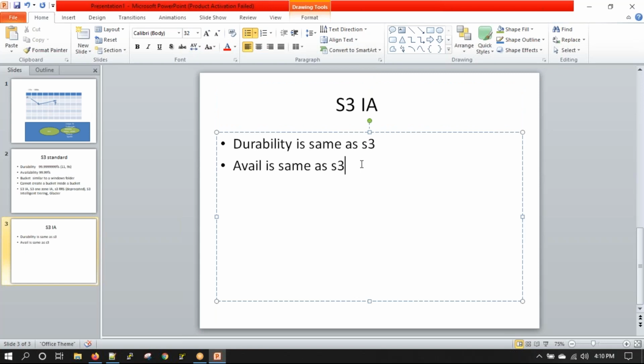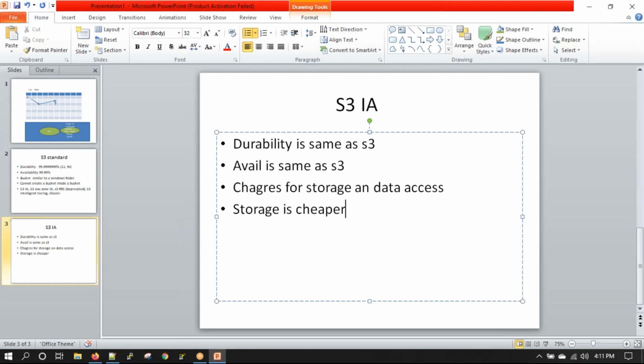Okay, so the charges in S3 IA will be for storage and data access charges. Here, the storage is cheaper than S3 standard.